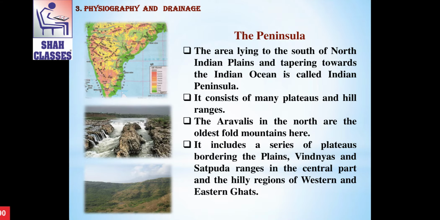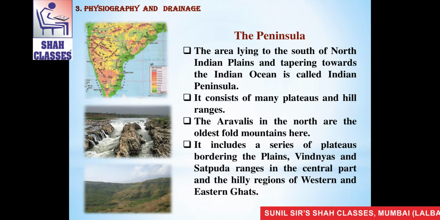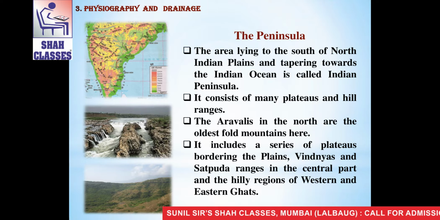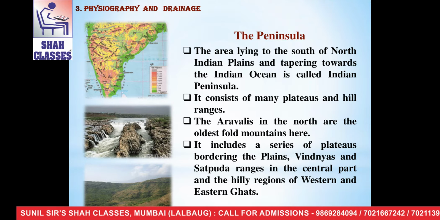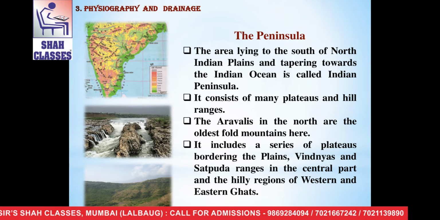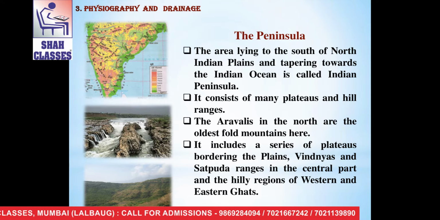The Aravallis in the north are the oldest fold mountains here. It includes a series of plateaus bordering the plains. Vindhyas and Satpura ranges in the central part and the hilly ranges of western and eastern Ghats are the parts of Indian peninsula.